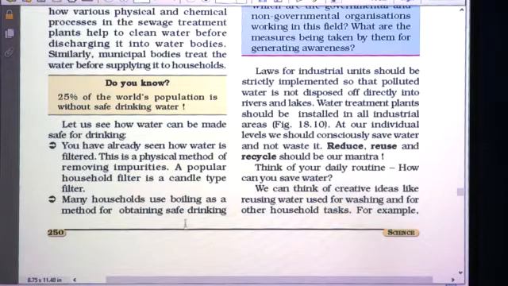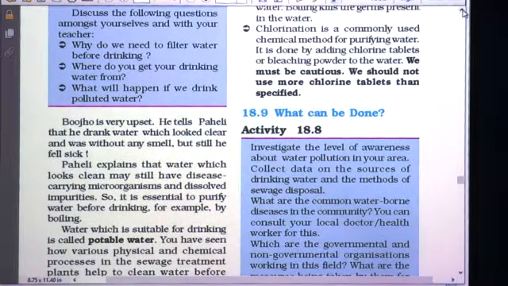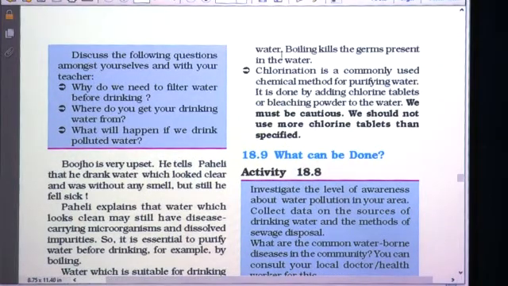Now many households use boiling as a method for obtaining safe drinking water. So boiling water is a very easy method for obtaining safe drinking water. Boiling kills the germs which are present in the water. So when we boil the water, whatever germs are there in that water get killed. So that is another method.